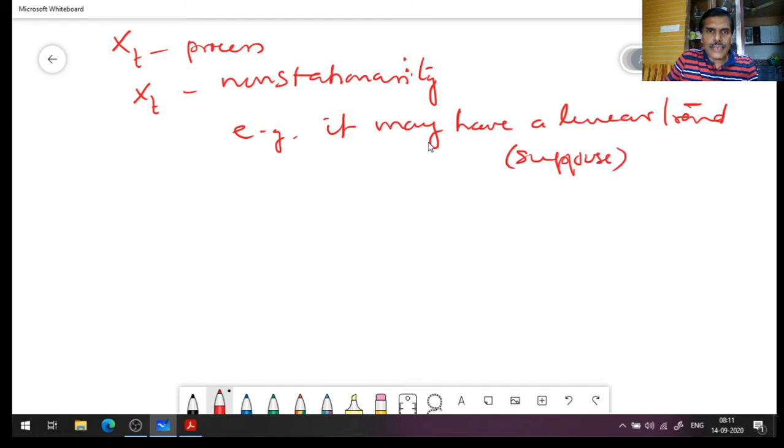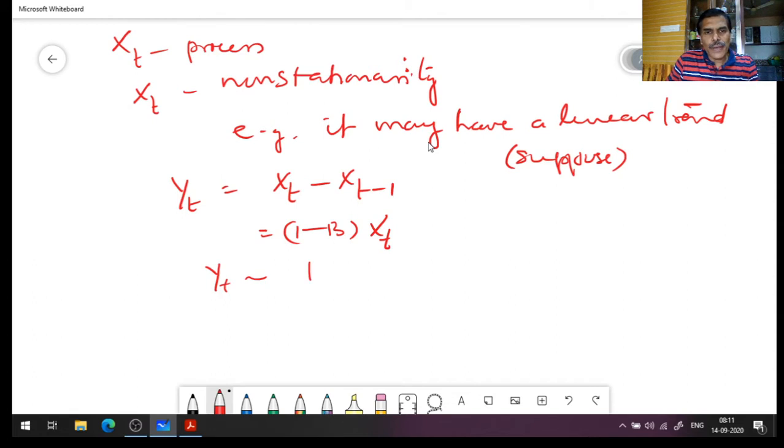So what I'm going to do is define a new process Y_t equal to X_t minus X_{t-1}, or (1 minus B) times X_t. Apart from this trend, there is no other factor making it non-stationary, of course I'm assuming that this is the only reason.